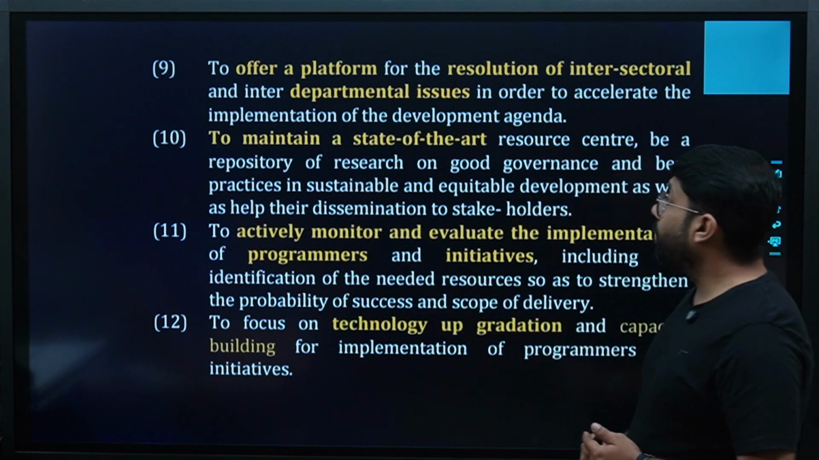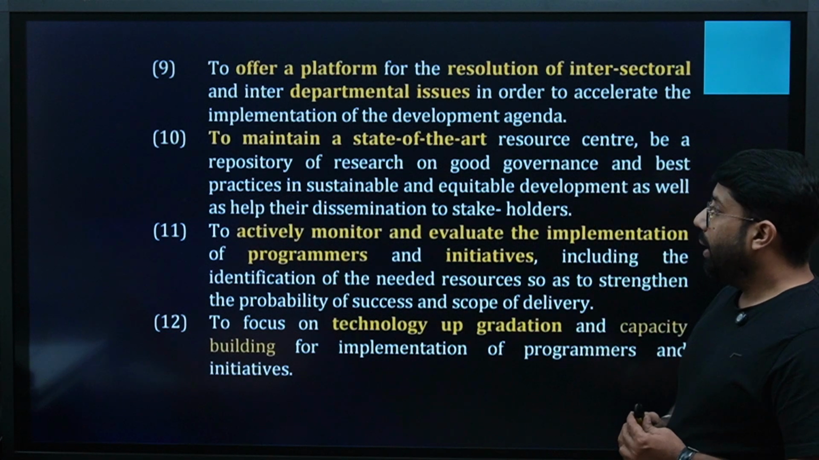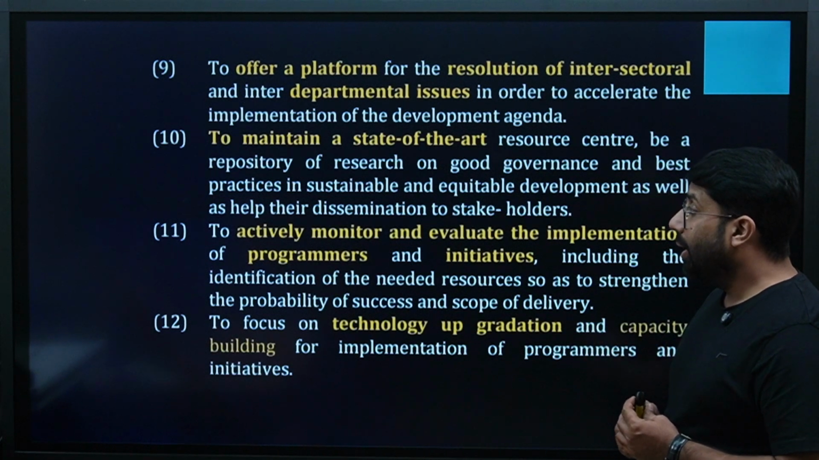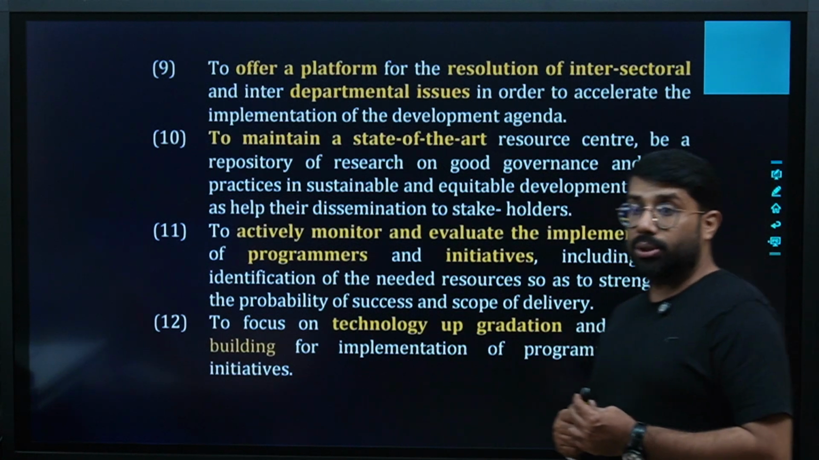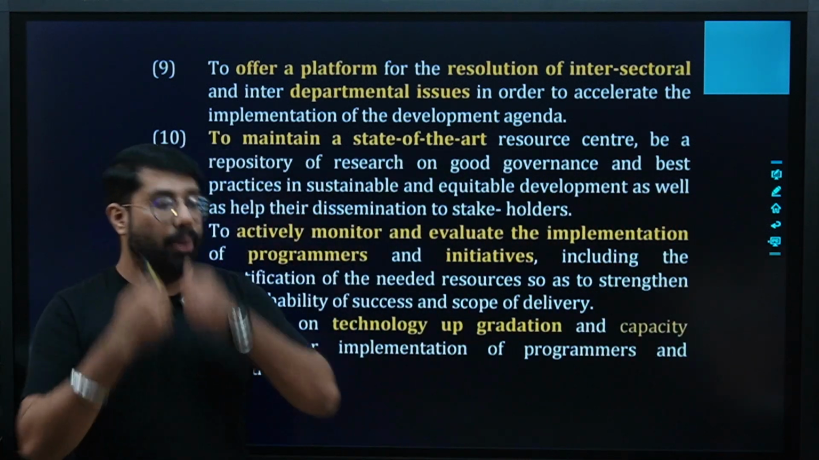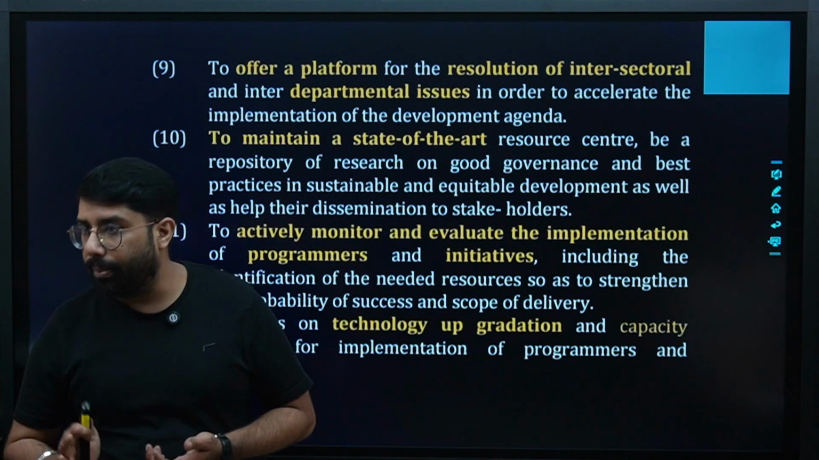To maintain a state-of-the-art resource center, be a repository of research and good governance and best practices in sustainable and equitable development, as well as help the dissemination to stakeholders. Try to gather more and more knowledge. Try to be a hub. Try to be a center from where everybody can take knowledge and develop.